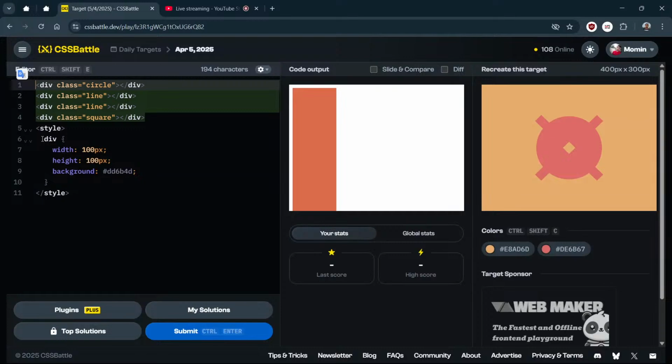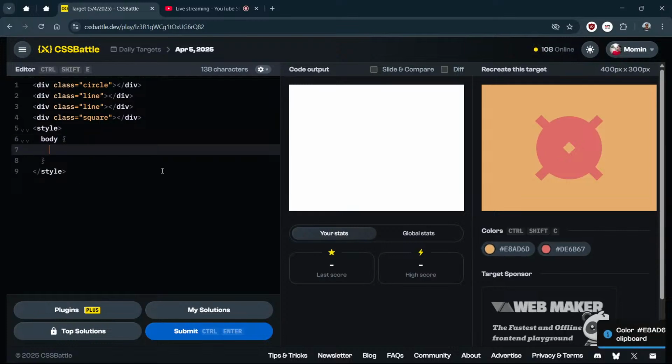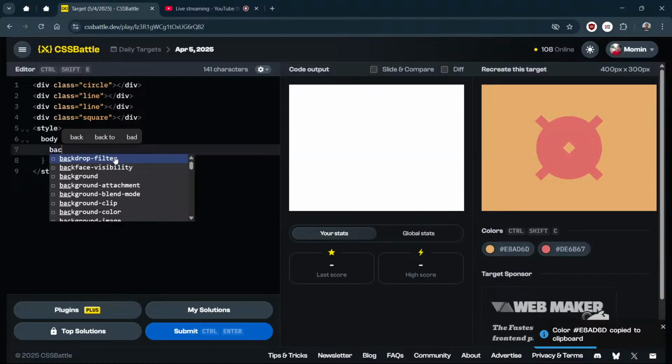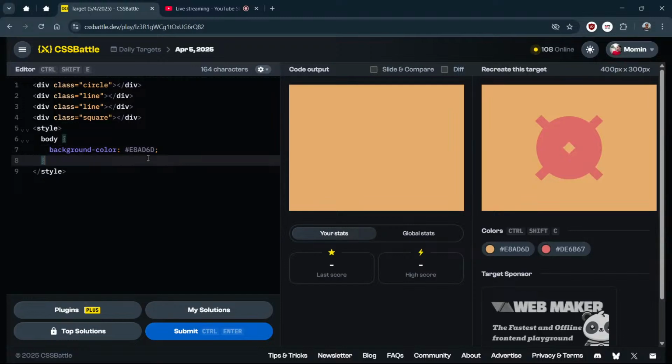Now in style, what I will do, first thing I will write body. My entire body, as you can see, has some color, and this color is this one, right? So background. We can use background-color, right? But we also know that background will also work, right? So we don't need to do this. So this is the first shorthand we can do, but let's first do it the original way, how we should do it in our CSS, that style. Later we will reduce the characters, right?